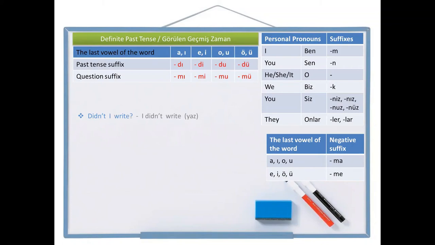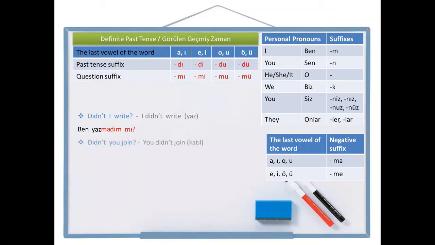I didn't write. I, ben. Write, yaz. How am I going to make it negative? Yazma. Didn't write, yazmadı. And the person pronoun suffix, m. Ben yazmadım. I didn't write. How am I going to make it a question sentence? I need to add the question suffix to the end, mı. Ben yazmadım mı? I didn't write, ben yazmadım. Didn't I write, ben yazmadım mı?